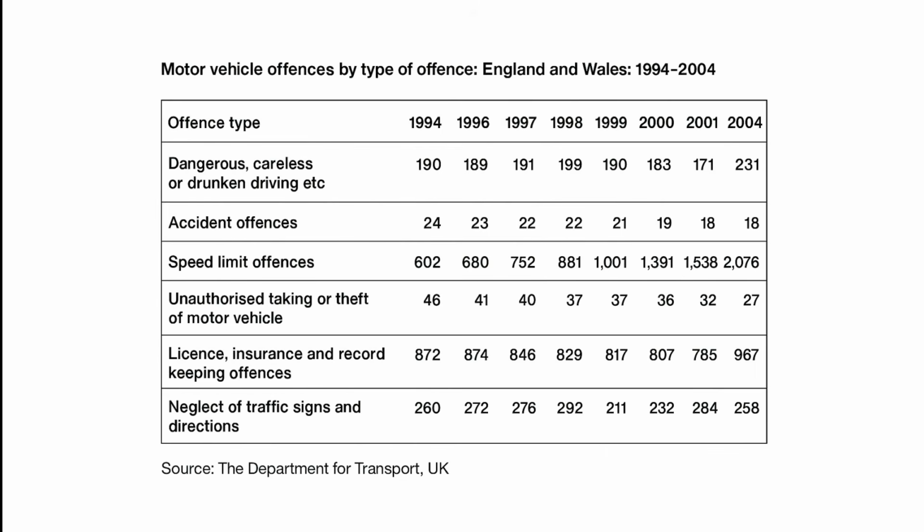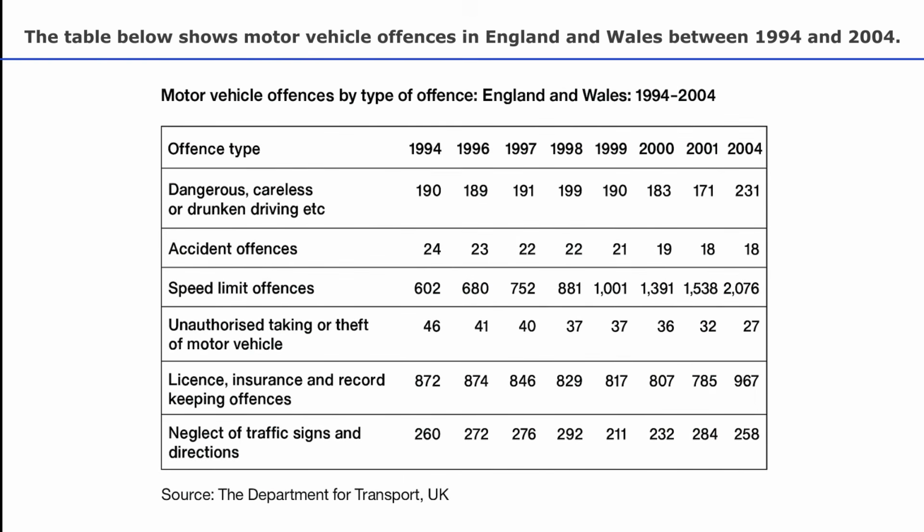So first of all, let's take a look at our table here. As you can see, there are a lot of numbers here and also dates. So we're going to deal with some issues and some challenges. First, let's read the question. The table below shows motor vehicle offences in England and Wales between 1994 and 2004. So first of all, we should know that it is from 1994 to 2004. It's a duration of time, so we are going to deal with increase or decrease in the number. And there are also some types of offences here.